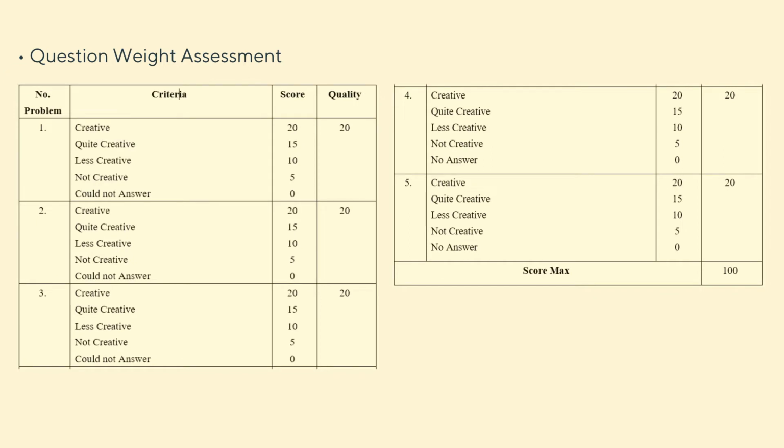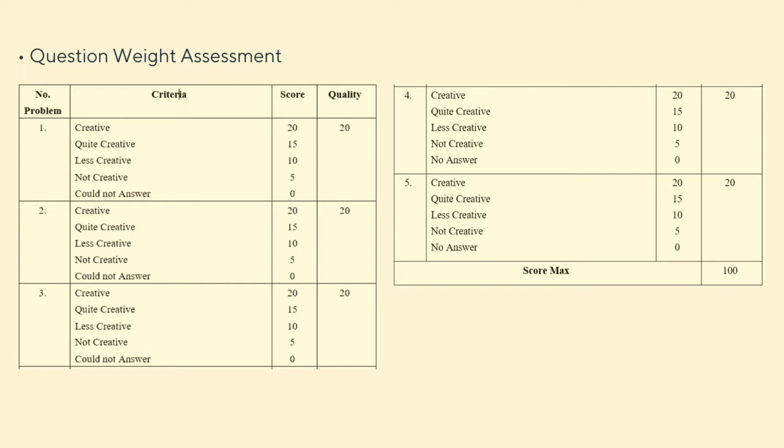And then for the rating score of assessment for each problem, there are 5 criteria. The first one is creative, quite creative, less creative, not creative, could not answer. The first criterion, creative, has a score of 20.